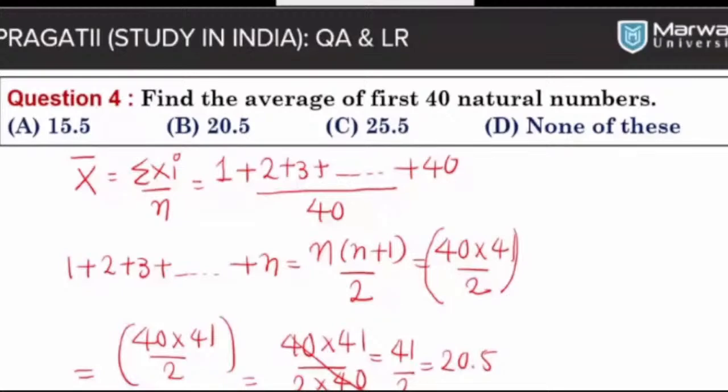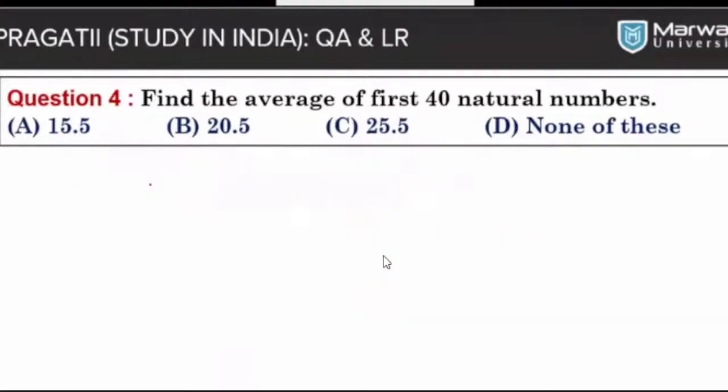One more thing I want to tell you is that whenever you want to find the average of natural numbers, kindly take the first number, take the last number and find their average, and you will get the correct answer. For example, I will remove all this work.